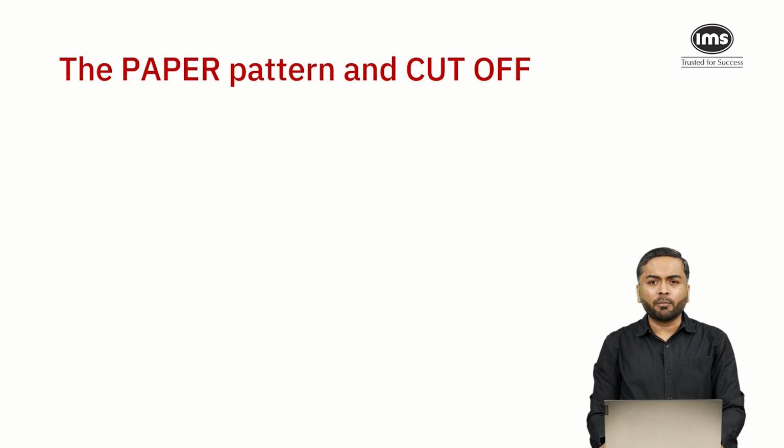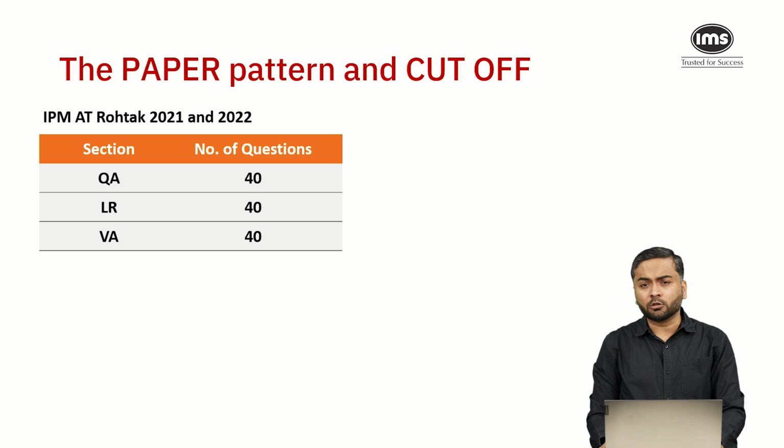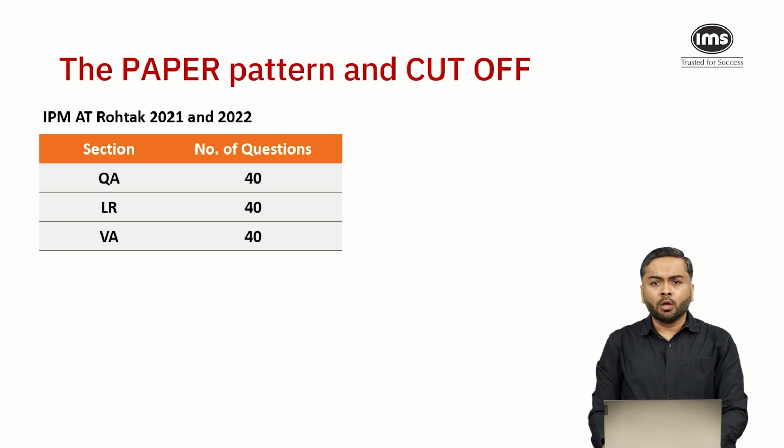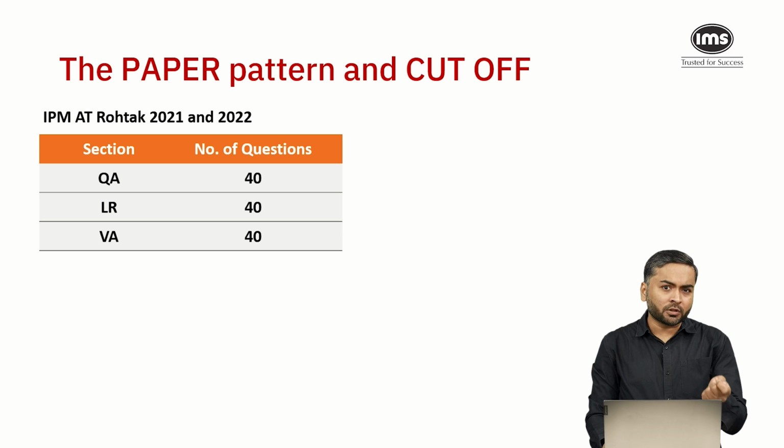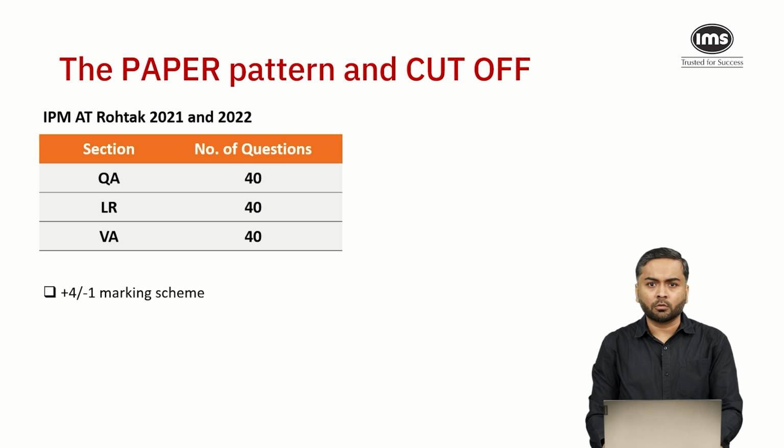So if you look at the paper pattern last year, that's 2022, and a year before that in 2021, the paper pattern was the same. You have a quant section, quantitative ability, you have logical reasoning and a verbal ability section. Each section has 40 questions. Every question is +4 and -1 for going wrong. No sectional time limit.